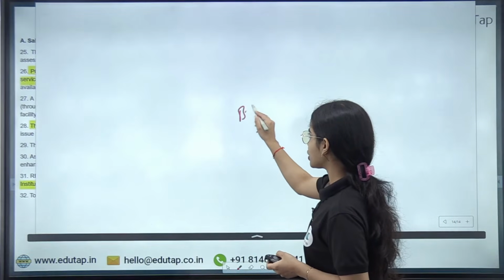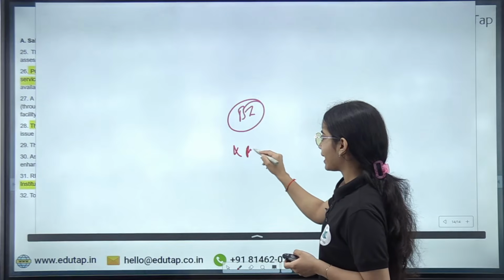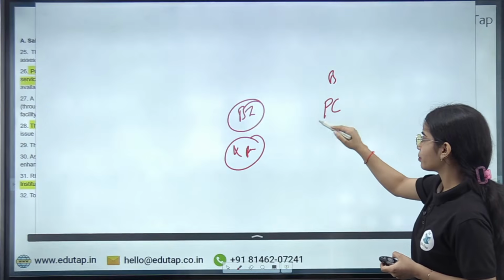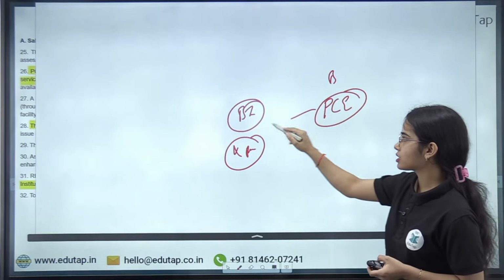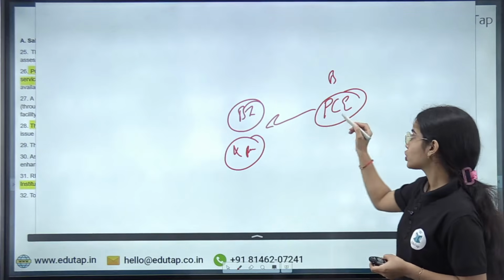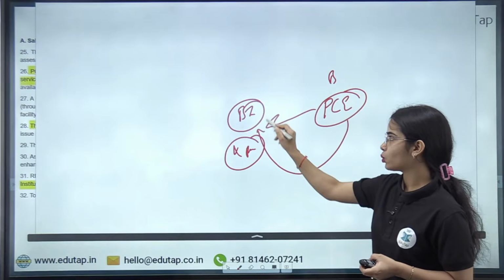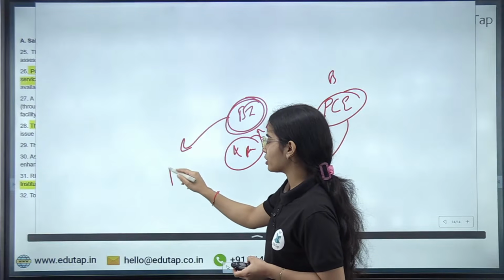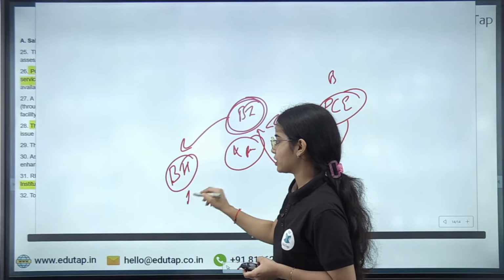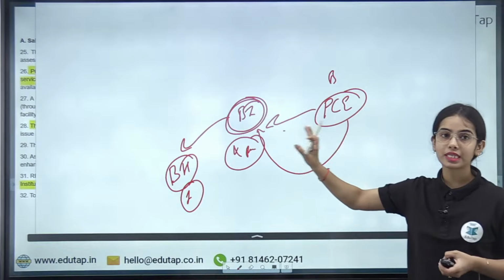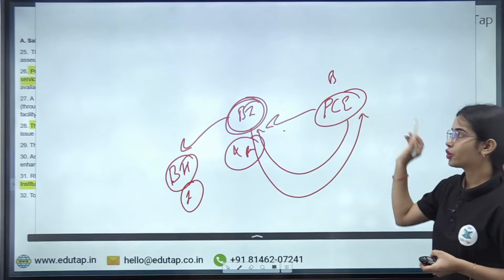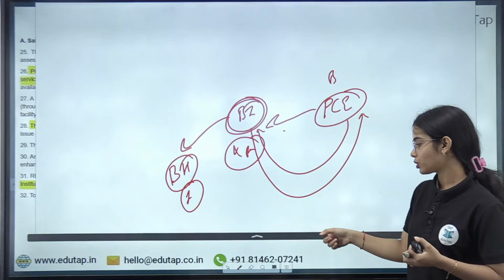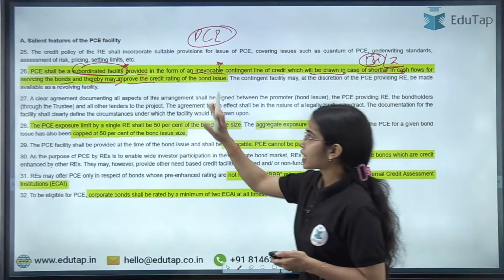So basically, if the bond issuer is not able to pay at any time, the bank that has provided the partial credit enhancement for this bond will have to provide the loan or the credit to the bond issuer, so that the bond issuer can make the payment to the bond holders or the investors. Okay, now the bond issuer is liable to repay the money to the banks. This is the idea, and this is a short-term fund that is given to the bond issuers. Now this is the idea of the PCE.